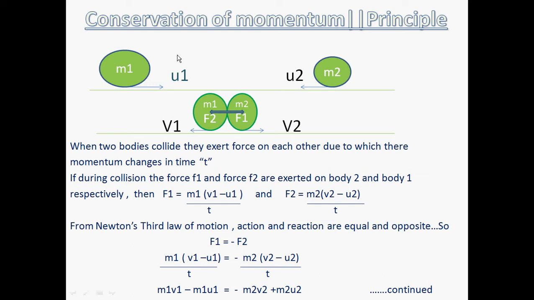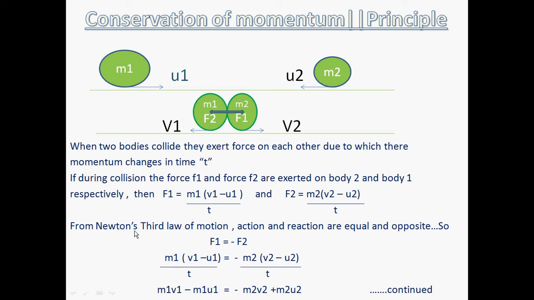Please note, students, the 1 or 2 in F2, m1, u2 are subscripts. The software did not have the technical capability to write them as subscripts, so I wrote them in front, like v2 and u1. These numbers are all subscripts, please note it. Now students, we know the formula of F1 is m1 (v1 minus u1) upon t, and F2 is equal to m2 (v2 minus u2) upon t.